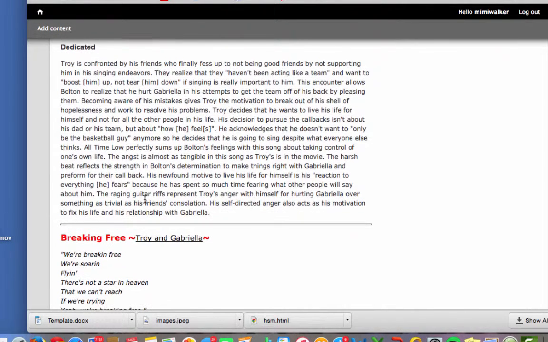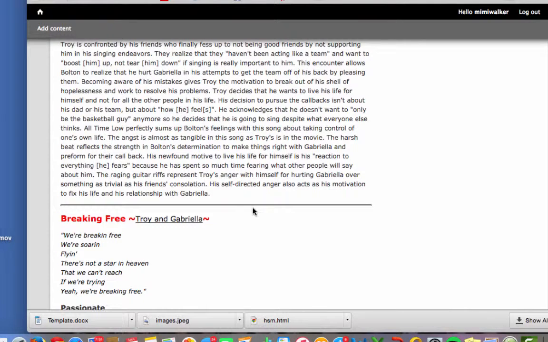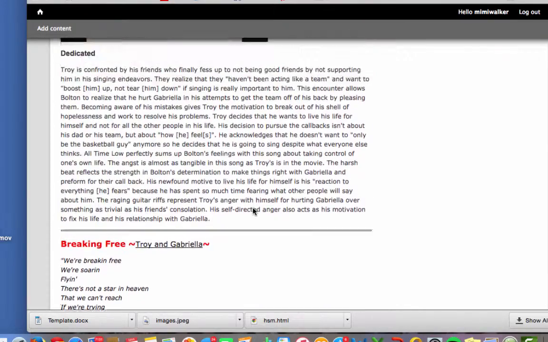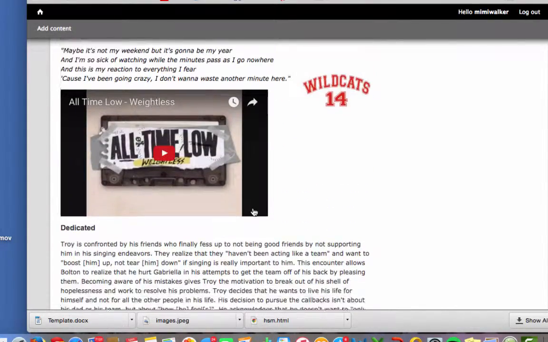In addition, there are these raging guitar riffs throughout the song that happen at every other verse or something. And I think those really represent his anger with himself for hurting Gabriella. And I don't think he has every right to be angry with his team, but I don't think he's angry with them. I think he's angry that it took him so long to man up and to deal with his